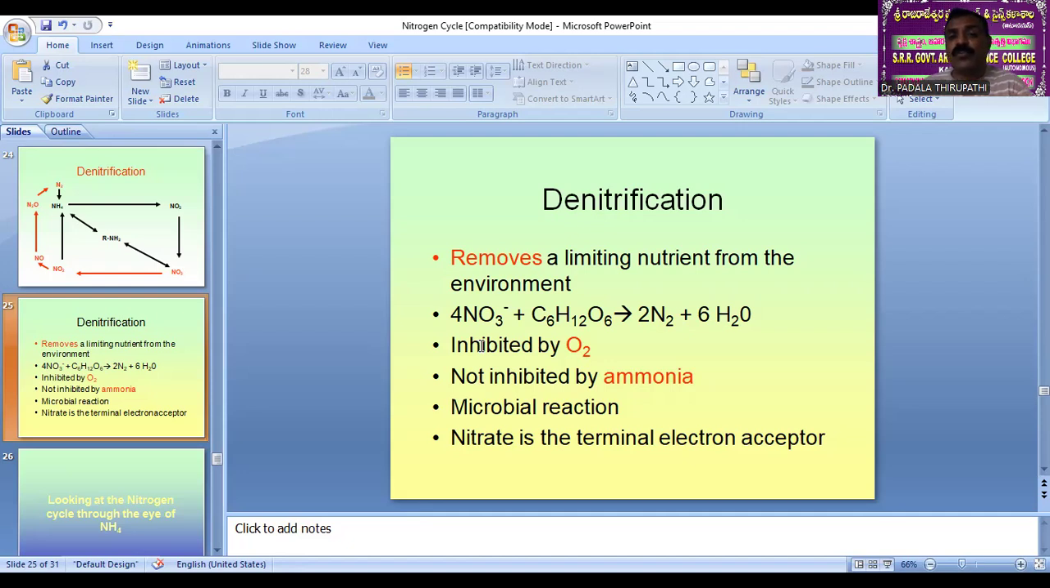Removes a limiting nutrient, or excessive amount of the nutrients, from the environment. Nitrogen forms or nitrates are directly converted into gaseous nitrogen and reach the atmosphere. So it is inhibited by oxygen. Whenever there are anaerobic conditions, only the denitrification process is done. If oxygen is present, the denitrification process is going to decrease.